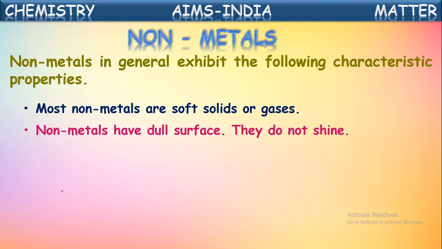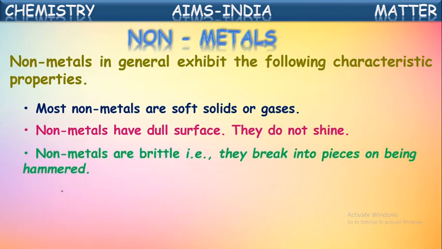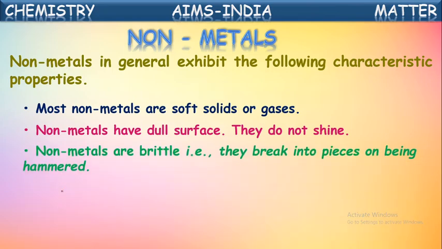Non-metals have a dull surface. That means they do not shine. They are non-lustrous, we can say. Whereas metals are lustrous. They shine. Whereas non-metals, they do not shine. So we can call them non-lustrous elements. One more. Non-metals are brittle in nature. That means they break into pieces on beating with a hammer.